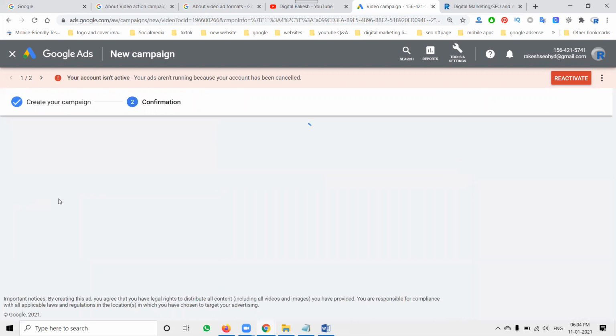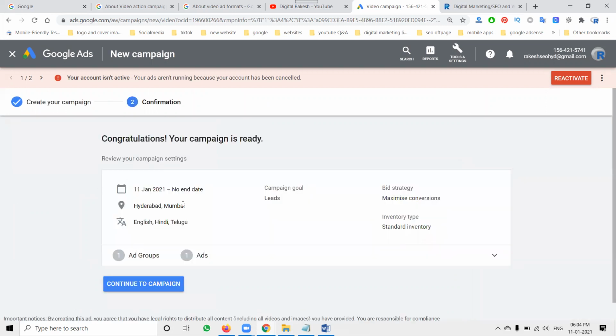First of all, we confirm everything, the particular options are here, and continue to the campaign. Finally, you set it and the campaign creation will be successful. Date, no mention date, locations, languages, campaign goal, bid strategy, inventory type, and click continue to campaign.